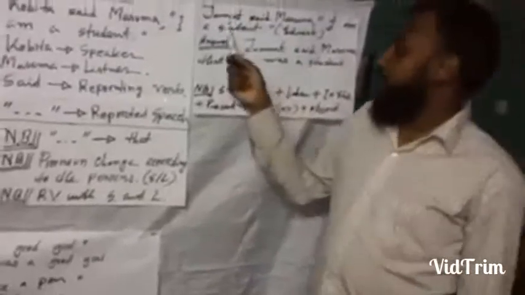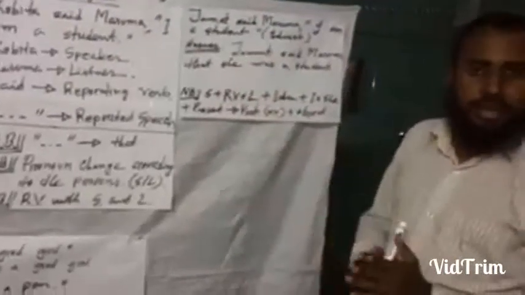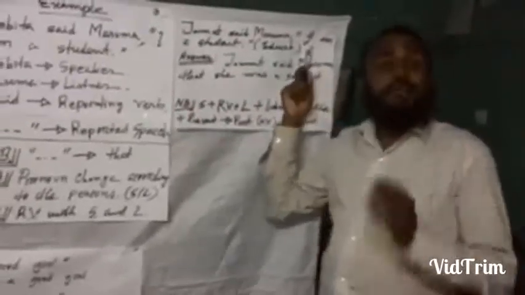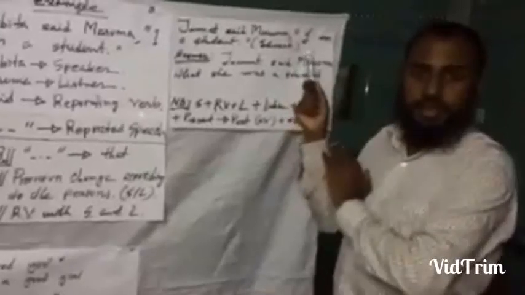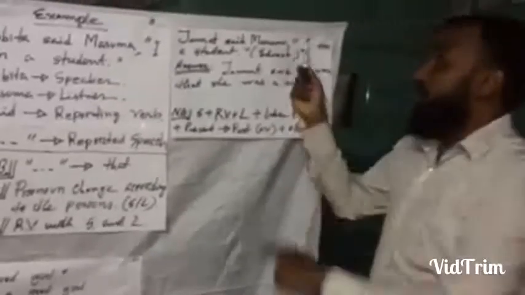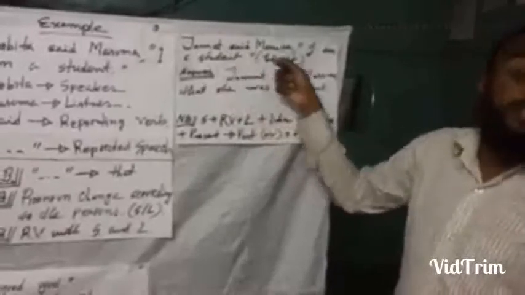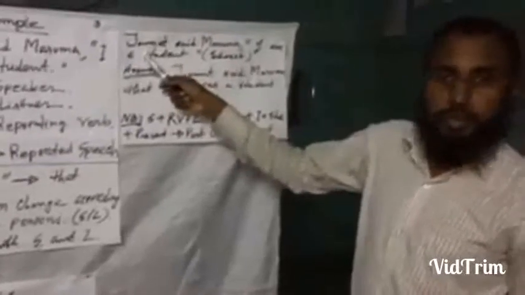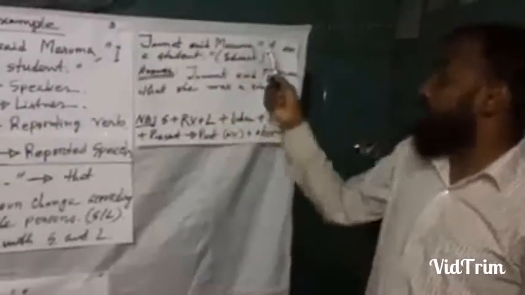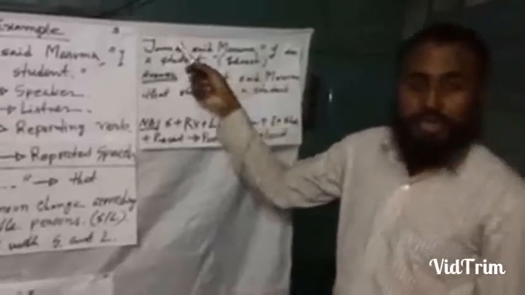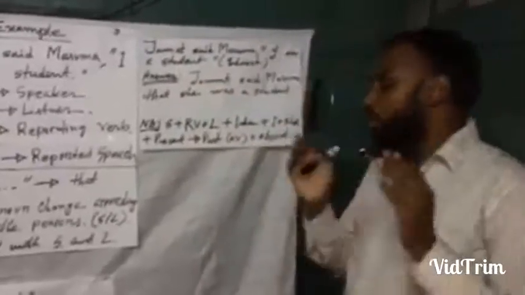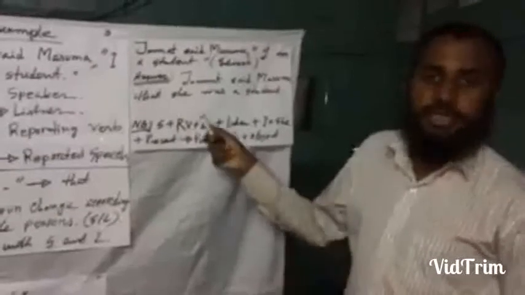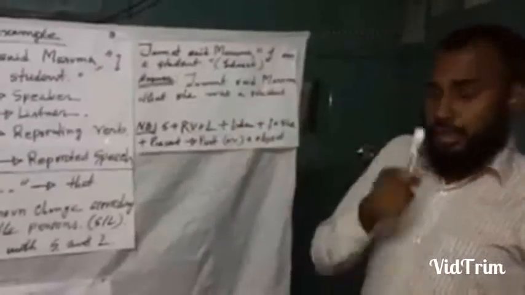Here we find both of the persons, speaker and listener, are female. So instead of "I", the subject of the sentence, "I" is related to Jannat, because she is telling "I am a student". All of you know that Jannat is a female person, so we must use the pronoun "she" instead of "I". You must remember one thing: voice change uses subject and object differently. It is a different thing from narration.